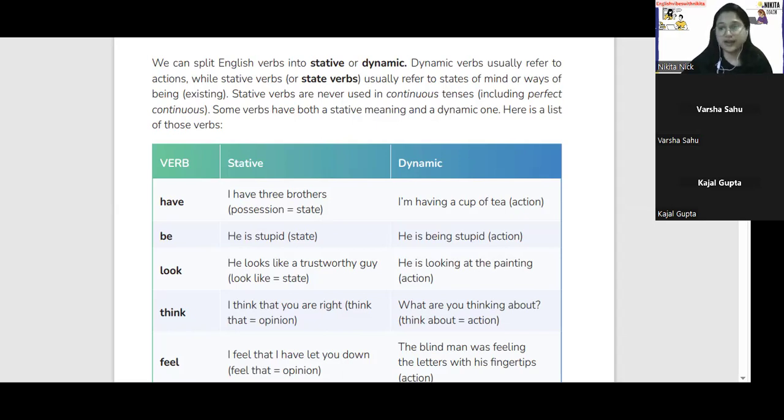ठीक है. एक state आप refer कर रहे हो या फिर एक condition refer कर रहे हो, rather than an action. Stative में we are not gonna talk about action. Stative जो है वो action की बात नहीं करेगा. Rather, it will express about state or condition. So what is the condition right now? What is the state? What is the state of mind or ways of being? Means existing. How something exists. This is all about stative verb.